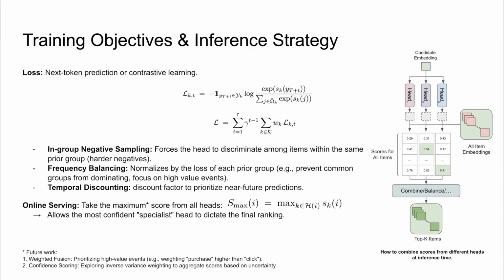Also, for a quick note on future work, we can explore moving beyond the max fusion to weighted fusion, where we explicitly give higher weights to high-value business events like purchases. And also confidence scoring, using inverse variance weighting to dynamically aggregate the scores.